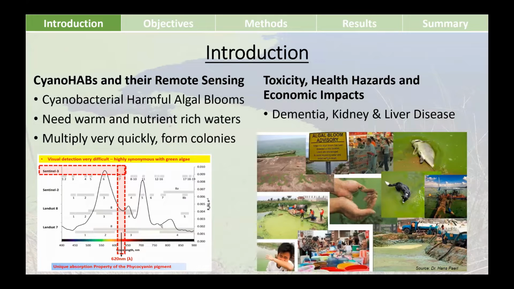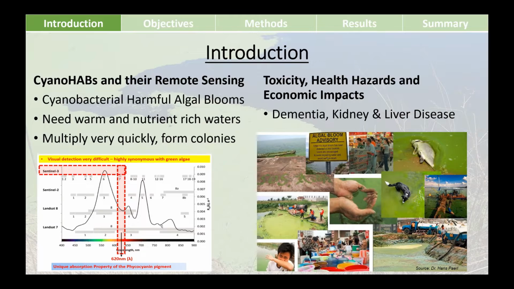A brief introduction to cyanoHABs. They are basically cyanobacterial harmful algal blooms, which look just like any other blue-green algae, but they are poisonous. That's how they differ from the similar-looking green algae. They need warm and nutrient-rich waters to bloom and then multiply very quickly. They can form colonies very quickly, and they can form a thick layer of algae on the surface of the water. Like I said before, they are very toxic.